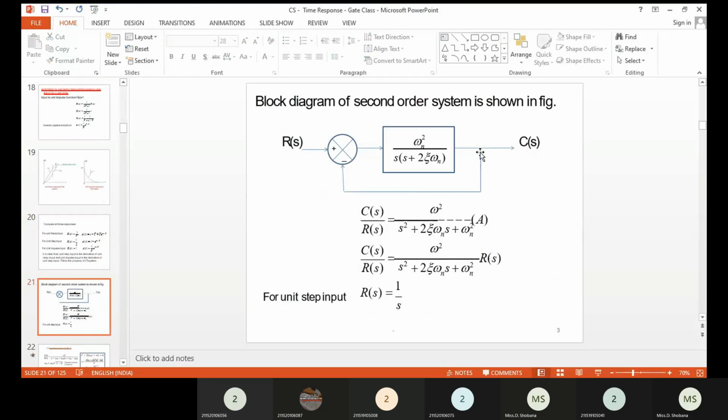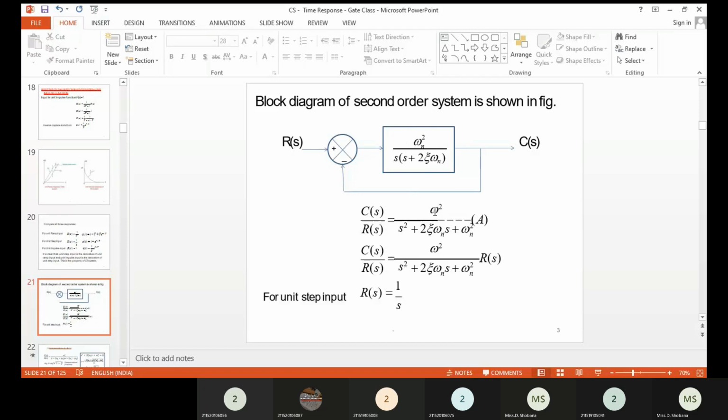Okay, so here that is an important thing. Here you can see we have an open loop transfer function, omega n square divided by s into s plus 2 del omega n, and we have a unity feedback control system. Whenever we have an open loop transfer function with a numerator and denominator, you just have to remember: to eliminate the negative feedback, it is numerator divided by denominator plus numerator into h. If you substitute with that shortcut, you can get CFS divided by RFS in a single term itself.